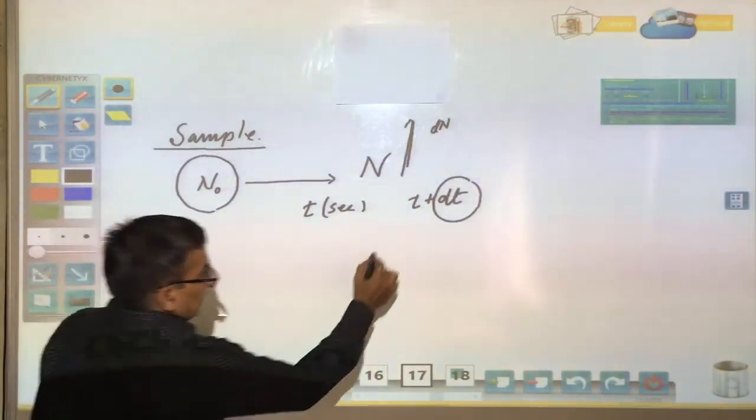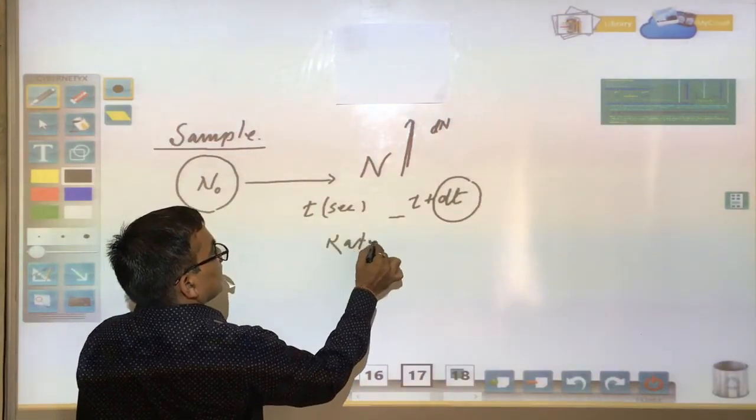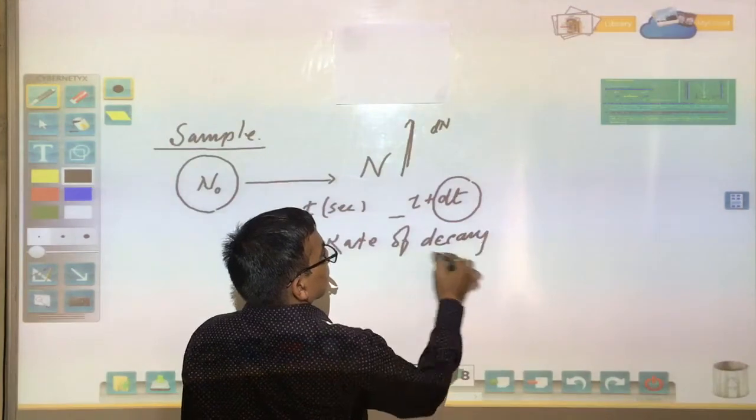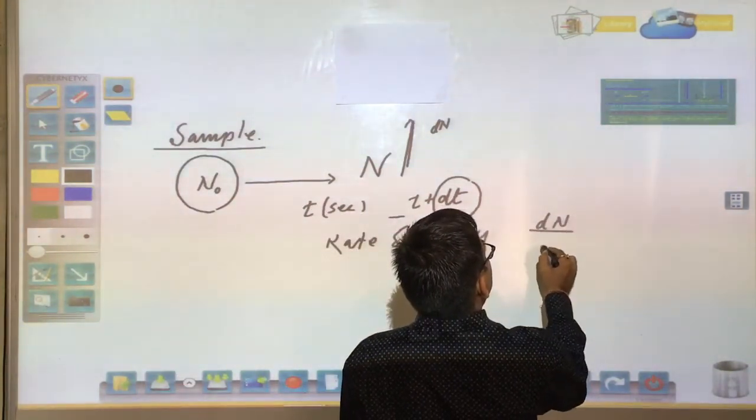So at that instant we can say the rate of decay equals dN upon dt.